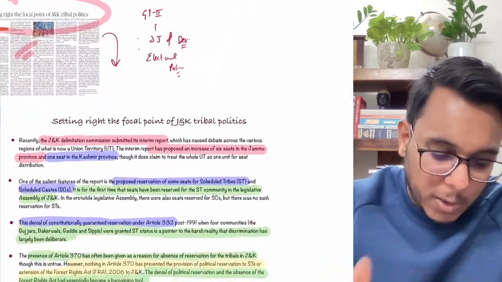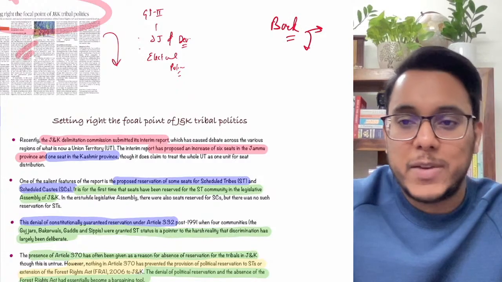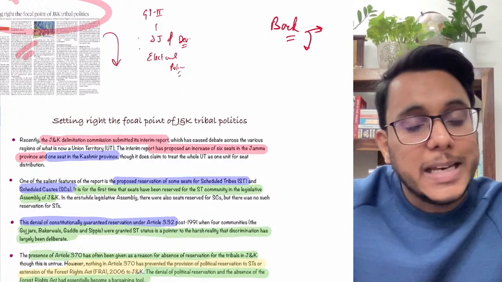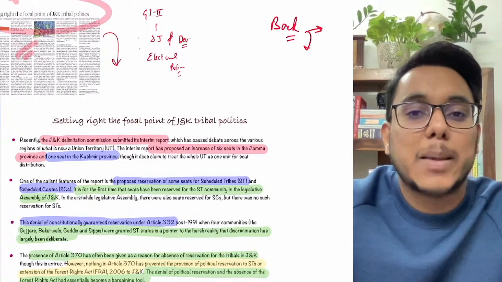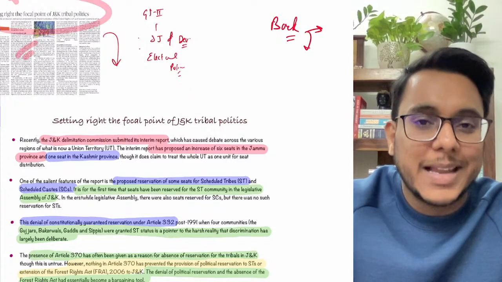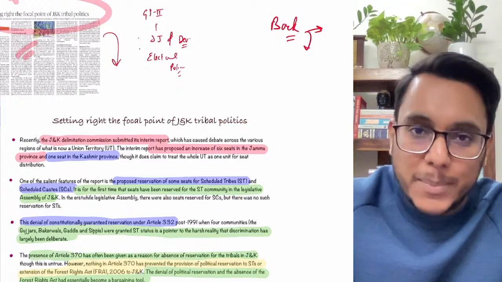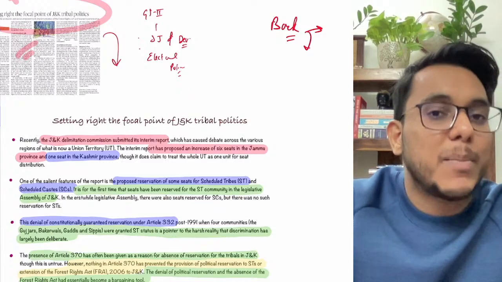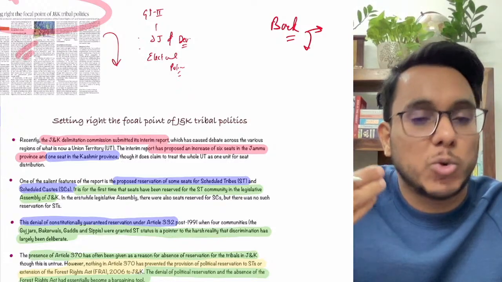So first of all, the background. If you remember, just a few days back we saw that the delimitation commission of Jammu and Kashmir had submitted its report, and in the report it provided that some additional seats are to be given to Jammu and Kashmir. The delimitation commission is a very high powered body which fixes the constituencies in the state.